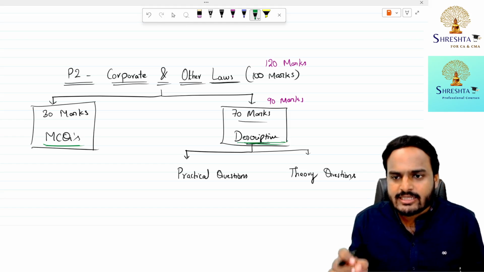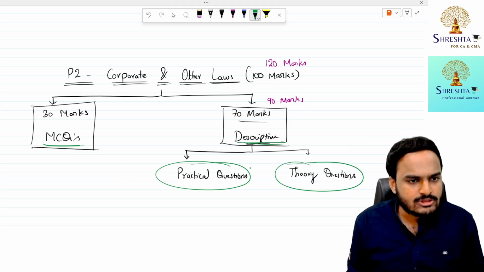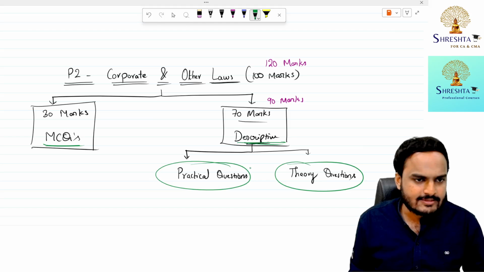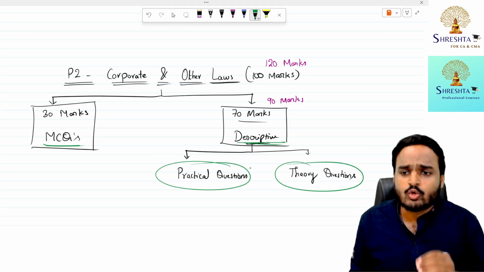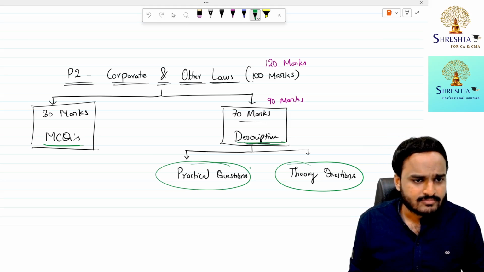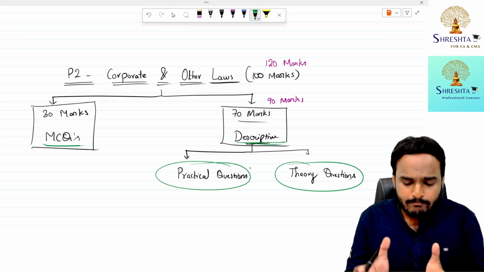Now coming to the descriptive paper. The questions in the descriptive paper are classified into two parts. One is practical questions, the second is theory questions. Theory questions are direct questions: state the rule of harmonious construction, state the rule of reasonable construction. Like that are theory questions.